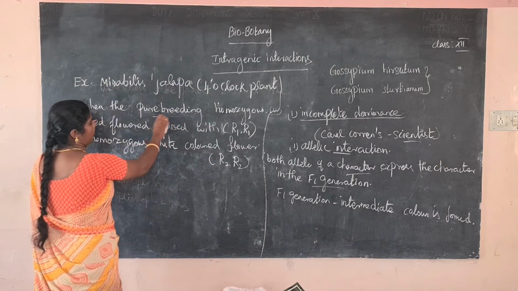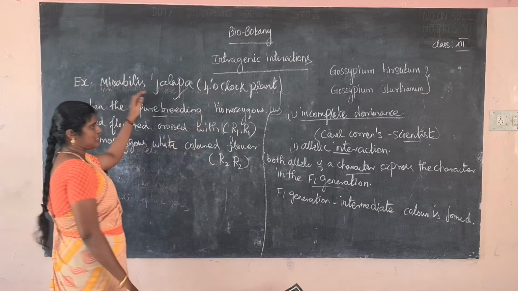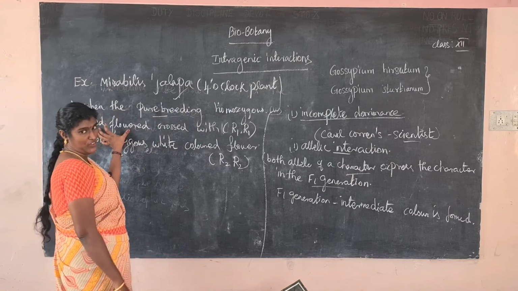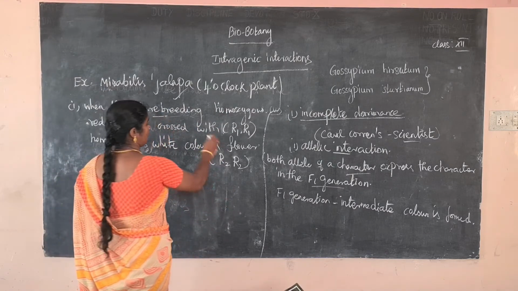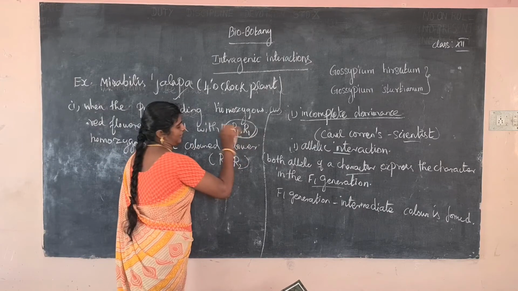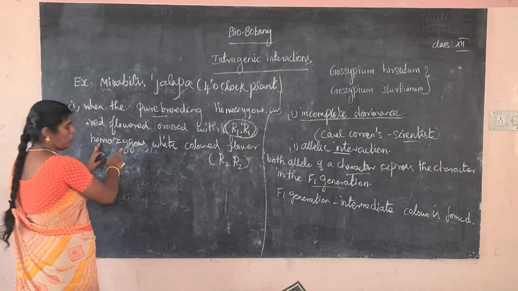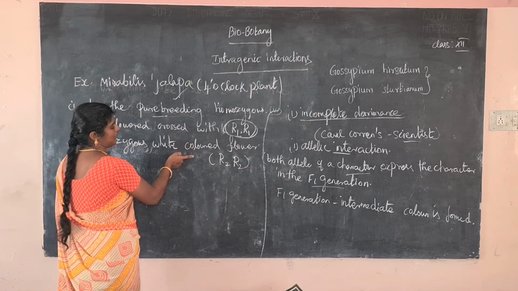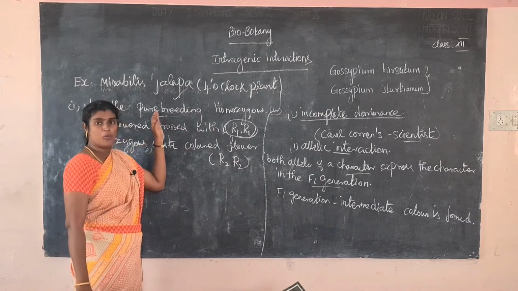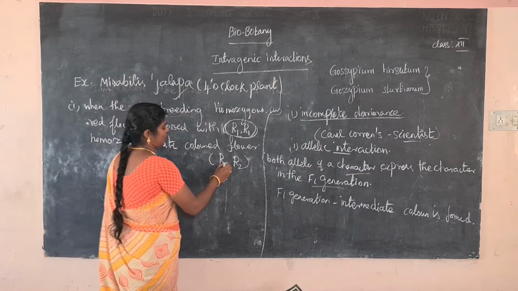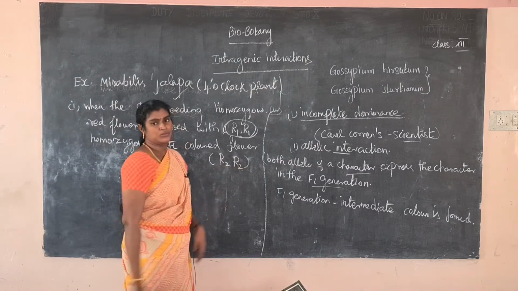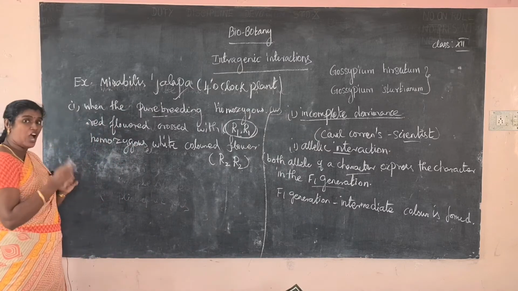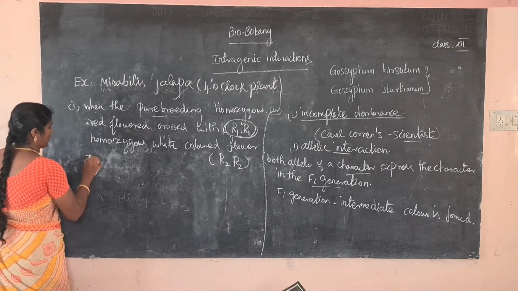Okay, when the pure breeding Mirabilis jalapa plant, a pure breeding homozygous red flower of gene type R1, is crossed with the homozygous white color flower. Red color flower crossed with the white color, both of them are homozygous in condition. The color of the gene R2. Okay, the phenotype of the F1 individual is pink color.